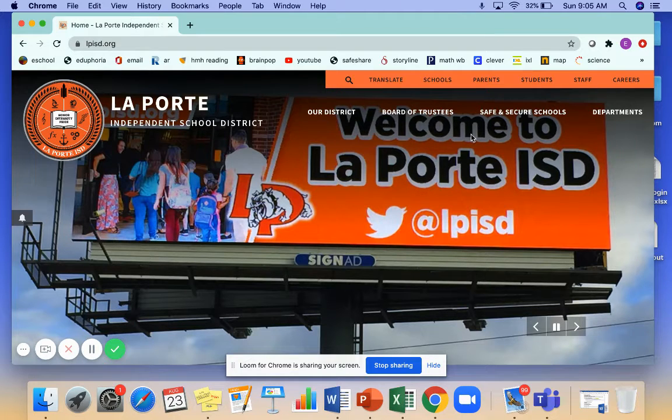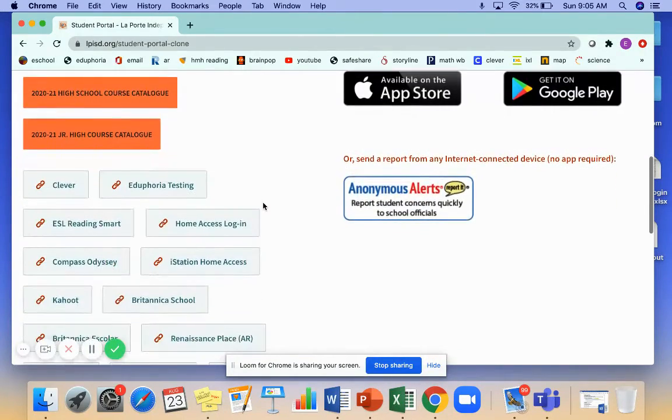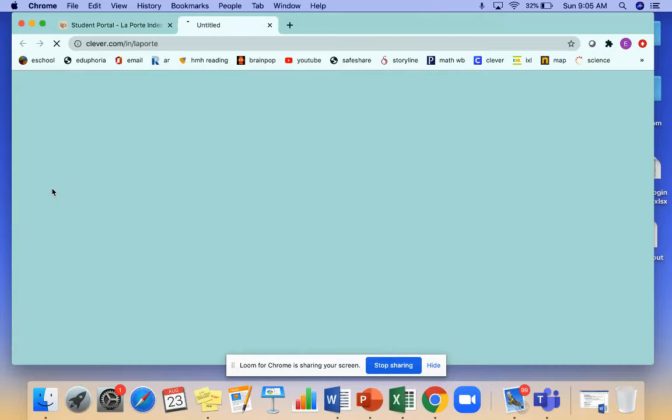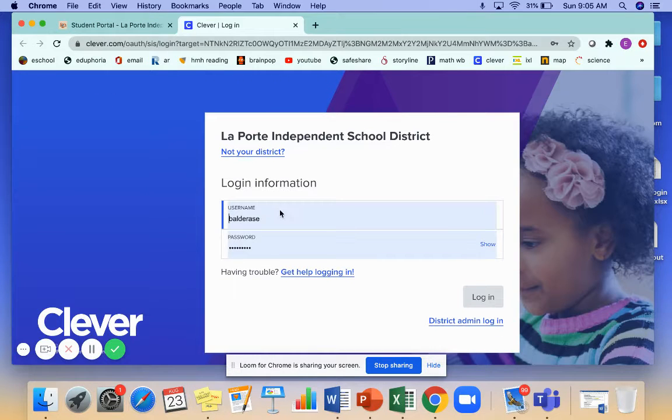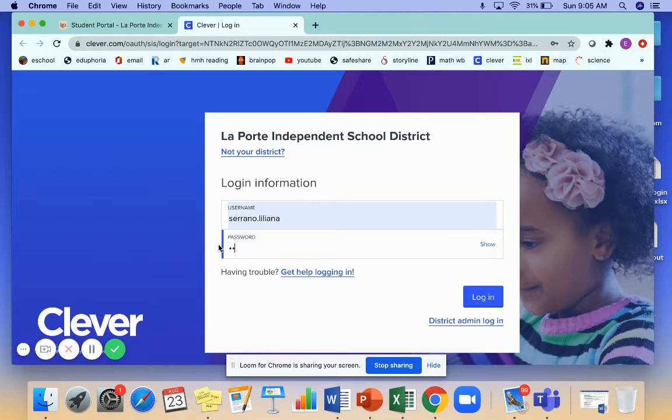Clever. So you need to go to lpisd.org. It's very important that you access Clever through laporteisd.org. You're going to click on Students. You're going to come down and you're going to click Clever. And then you're going to log in. And I'm going to log in as a student so that you can see what it will look like. Because if I log in as myself, it won't look like what y'all see.